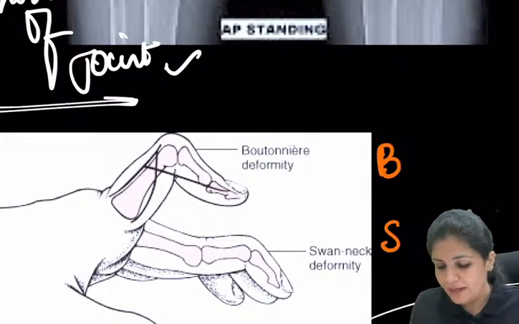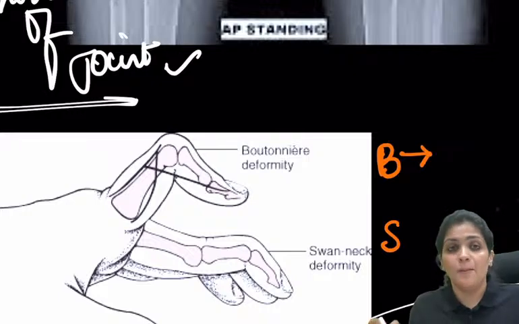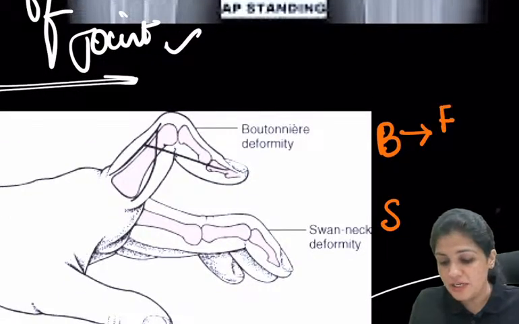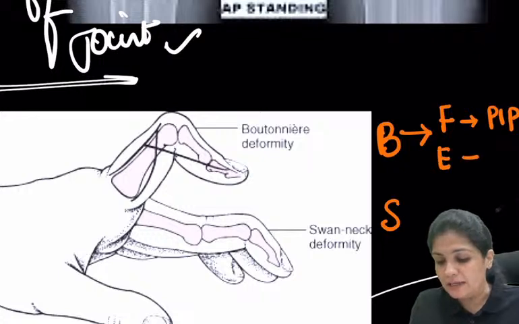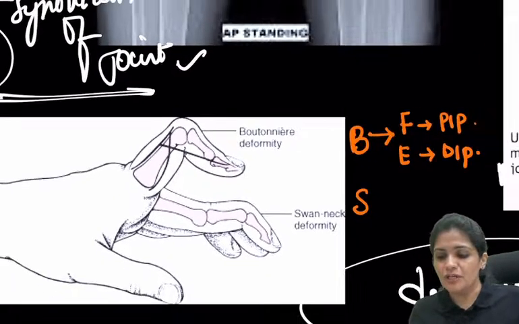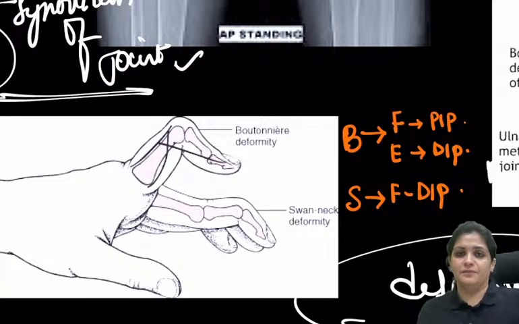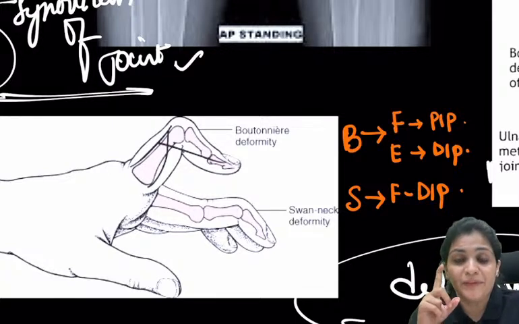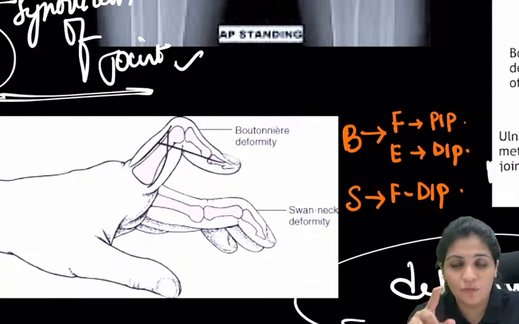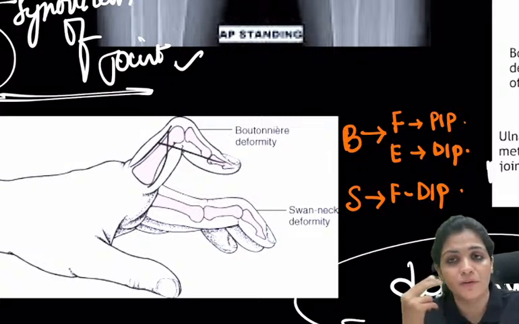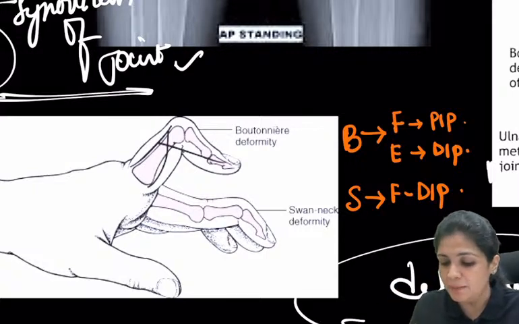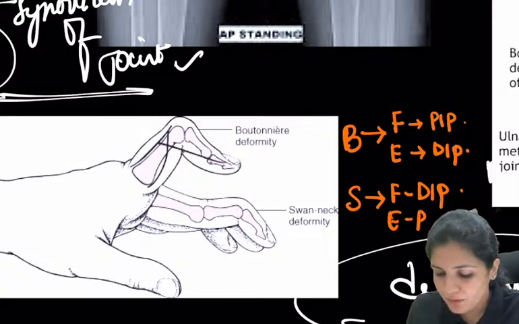Boutonniere's and swan neck. So what is Boutonniere's deformity? Boutonniere's deformity is flexion at PIP, extension at DIP, right? Usually what I remember is, swan neck is flexion at DIP. Whenever there is flexion at DIP, the contrary is extension at PIP, right?